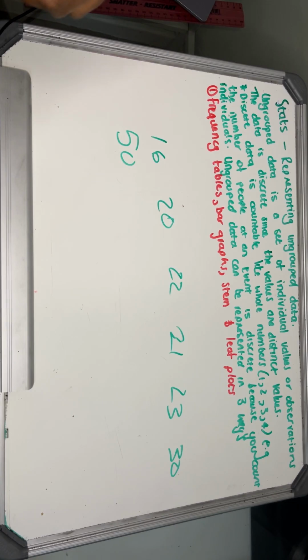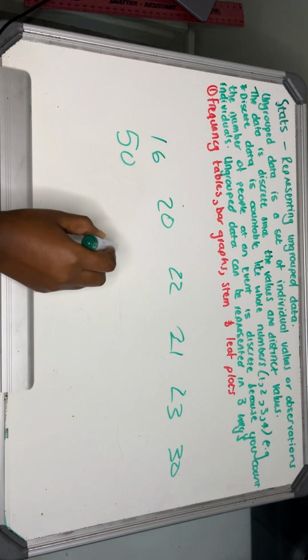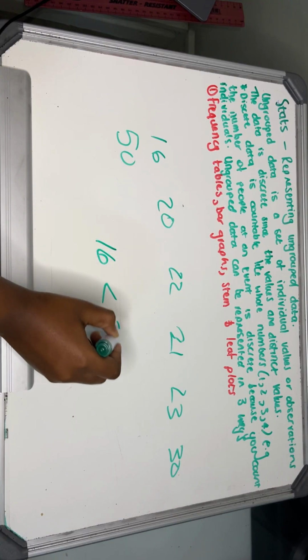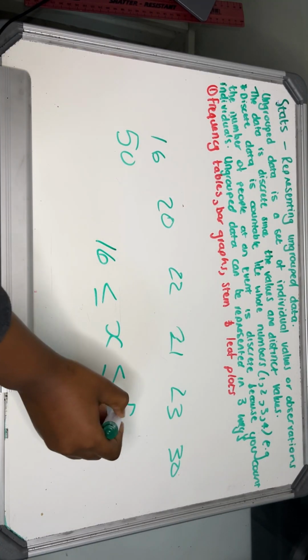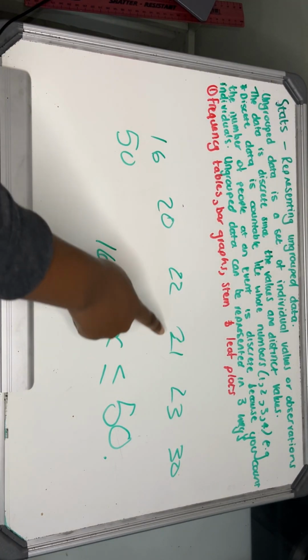And now for the sake of just knowing the difference between grouped and ungrouped data, we're not going to talk about grouped data right now, but later on. But how I would represent grouped data, I would say okay, now this is grouped data. You investigated, right?